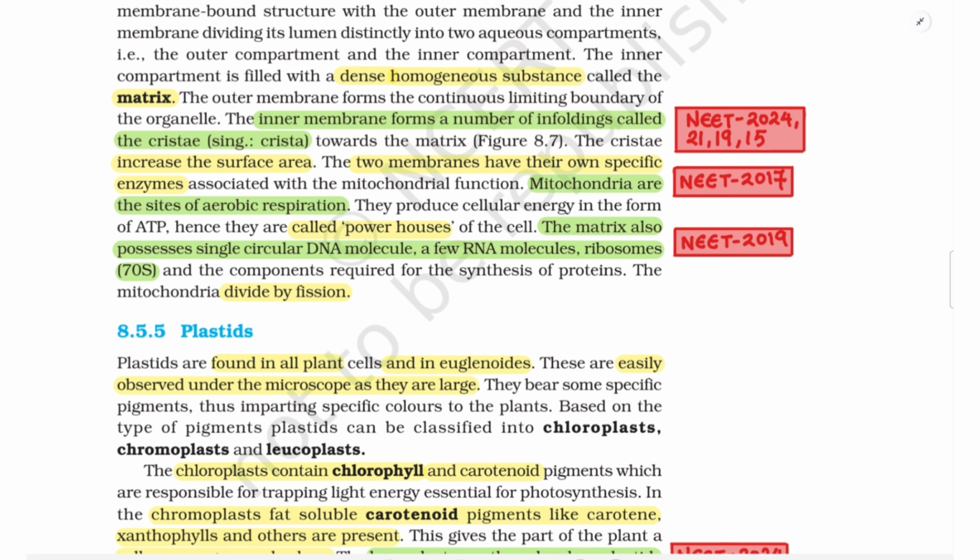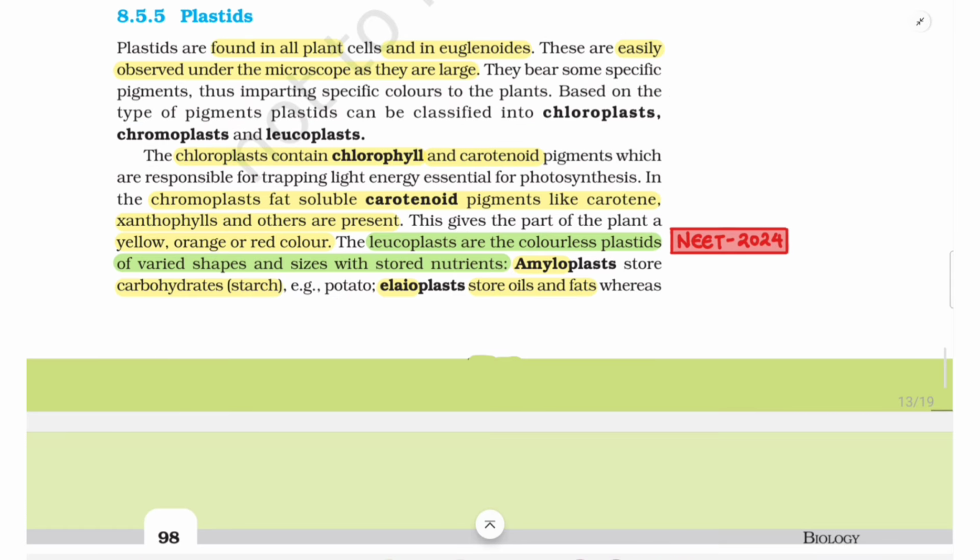The matrix also possesses a single circular DNA molecule, a few RNA molecules, ribosomes (70S), and the components required for the synthesis of proteins. The mitochondria divide by fission.